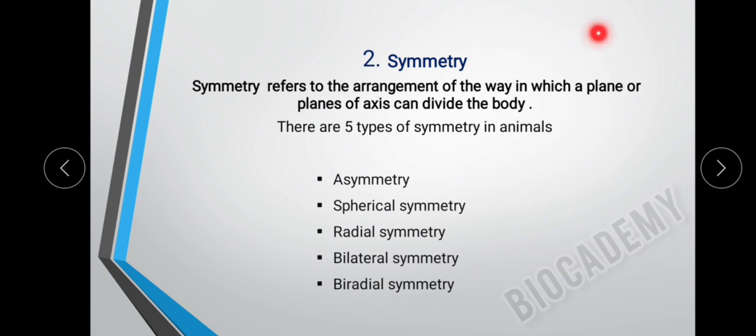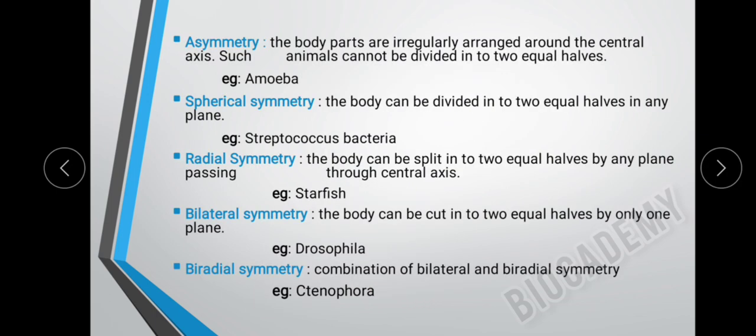Next, coming to the symmetry. Symmetry refers to the arrangement of the way in which a plane or planes of axis can divide the body. There are five types of symmetry in animals. They are asymmetry, spherical symmetry, radial symmetry, bilateral symmetry, and biradial symmetry. Next, coming to the asymmetry.